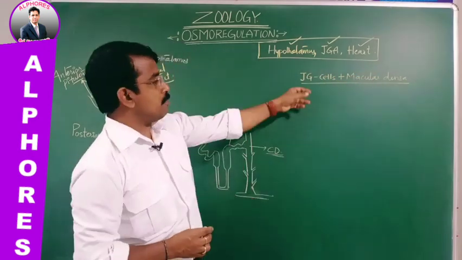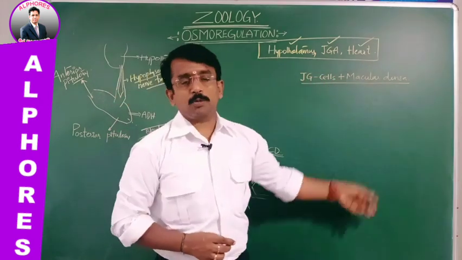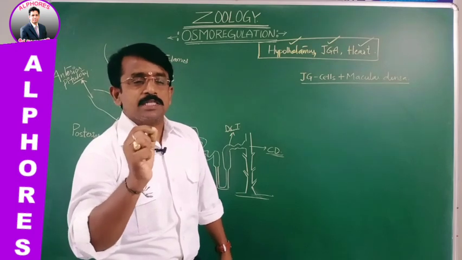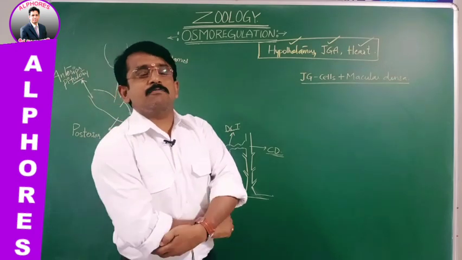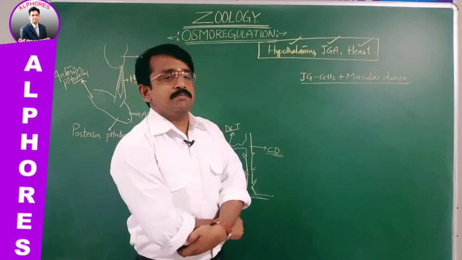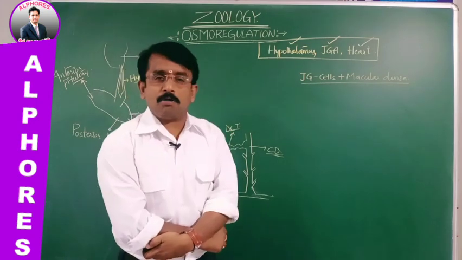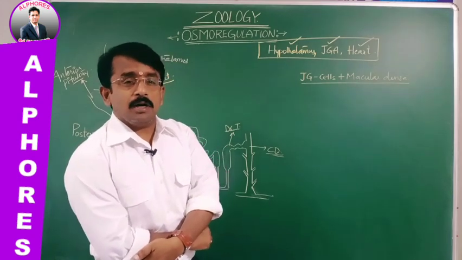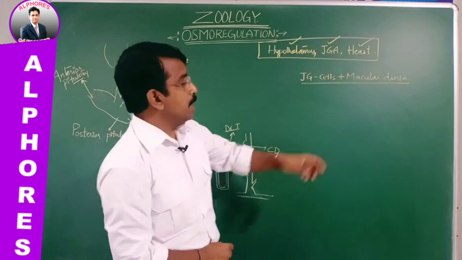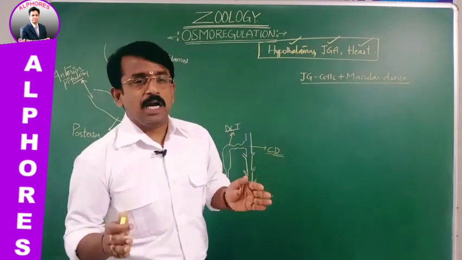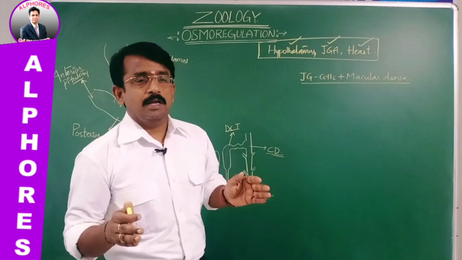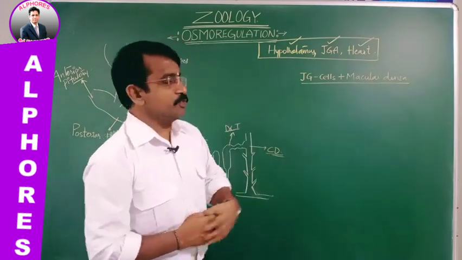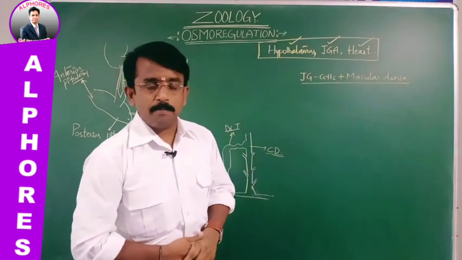The macula densa is generally formed by the epithelial cells of the DCT, distal convoluted tubule, which is made up of simple cuboidal epithelial cells, which are cube shaped, but there are certain cells which are column shaped, arranged in a very thick fashion. Densa refers to thick. The dense arrangement of the epithelial cells in the DCT is referred to as macula densa.